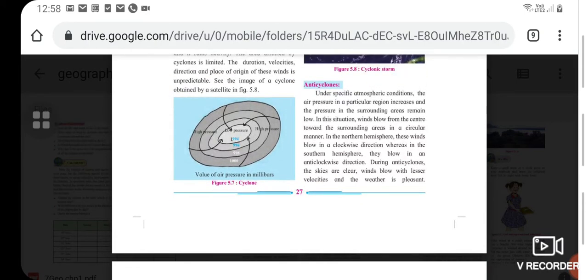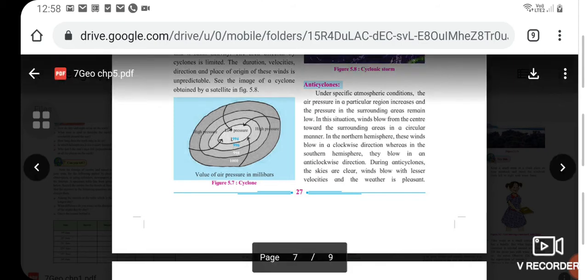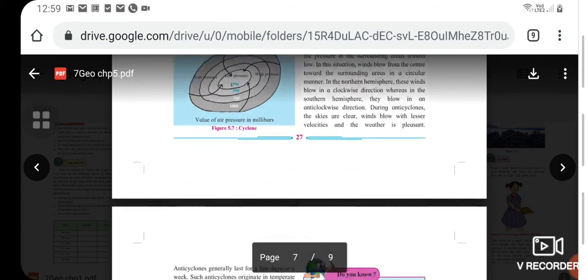Anticyclones. What are anticyclones? Under specific atmospheric conditions, the air pressure in a particular region increases and the pressure in the surrounding areas remains low. In this situation, winds blow from the center towards the surrounding areas in a particular manner. In the northern hemisphere, these winds blow in a clockwise direction, whereas in the southern hemisphere they blow in an anti-clockwise direction.